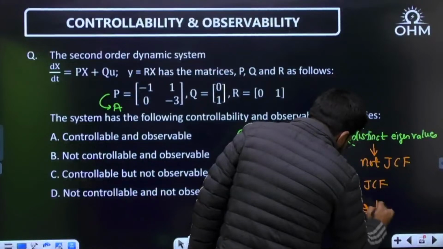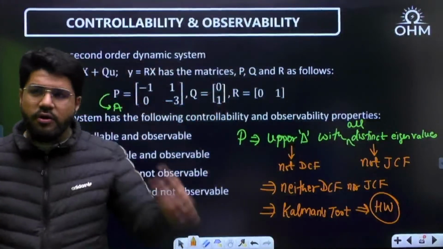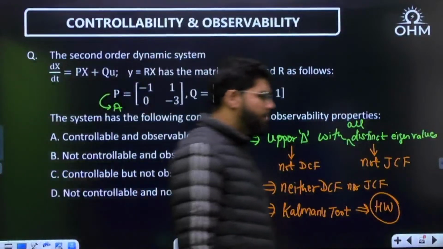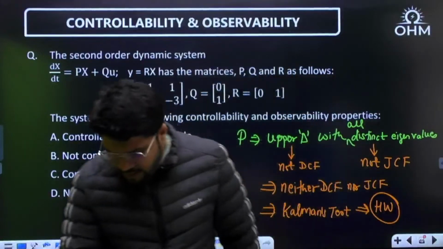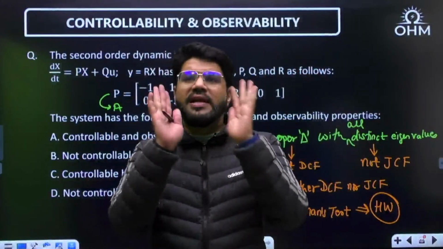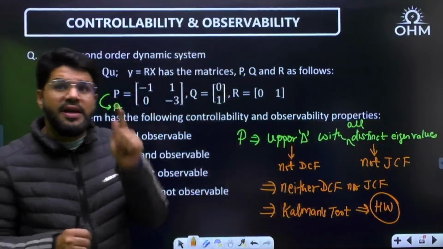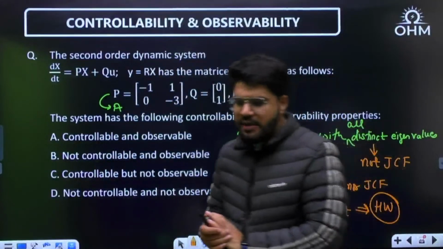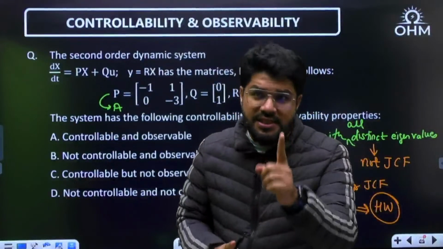And Kalman's test we covered with questions in the last session, so I will give this one as homework for you. This is again to be solved by Kalman's, and you have to complete it as homework. So remember guys, only diagonal matrix, like the previous question, doesn't confirm DCF. Similarly, in this question, only upper triangular matrix doesn't confirm JCF. You have to be very clear, I repeat. A diagonal matrix with distinct eigenvalues is DCF.